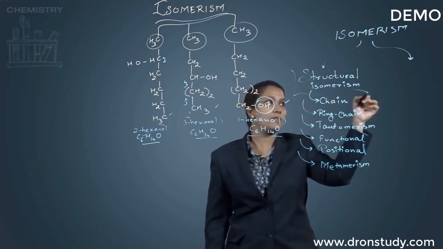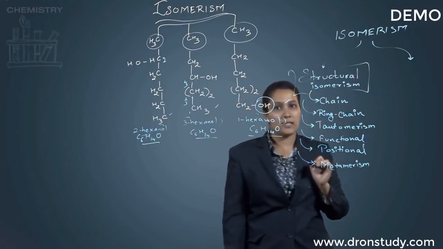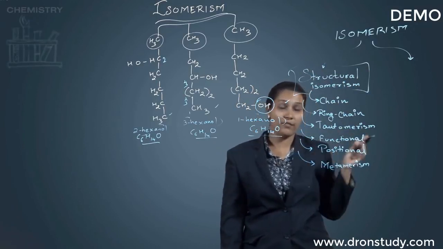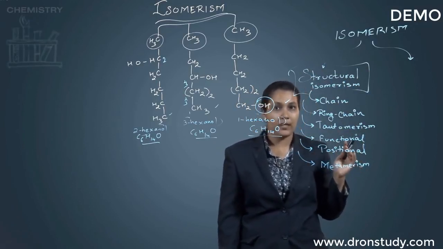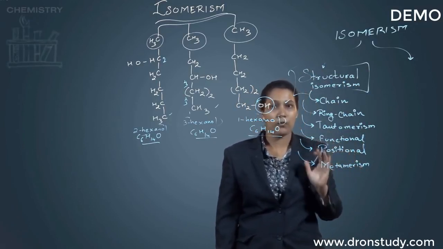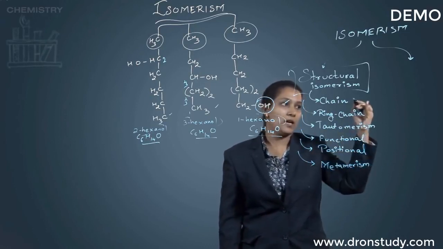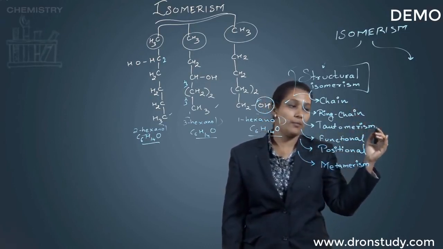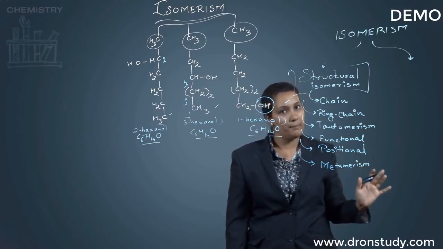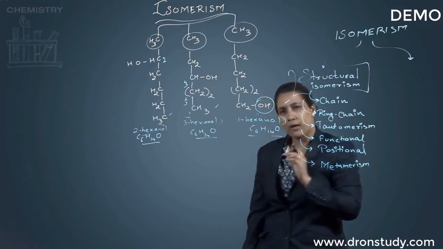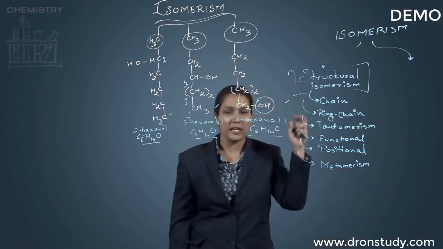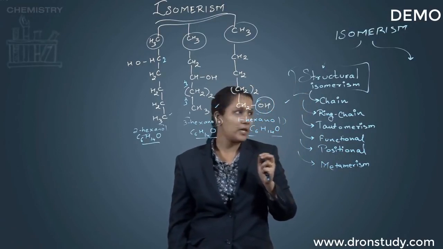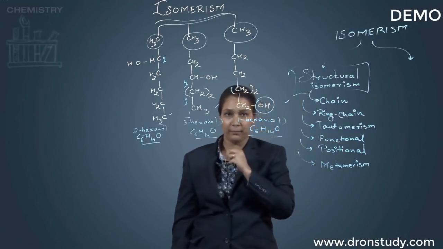Structural isomerism, as we have seen, is the very first category under isomerism, and under that we have 6 more branches: chain, ring chain, tautomerism, functional, positional, and metamerism. Now, to get a gist of what each of these terms means, we'll have a one-line definition for each of them.